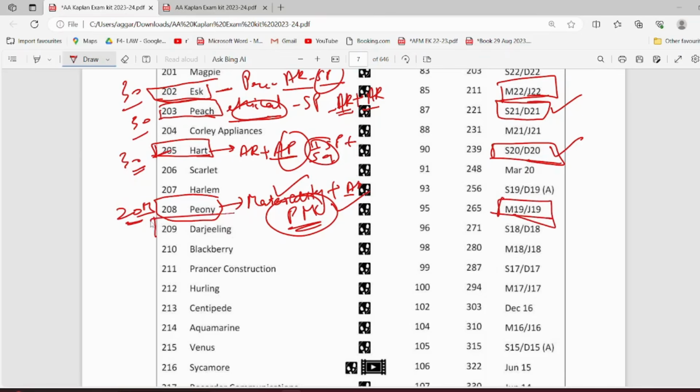Then next again is your Darjeeling question, 209. Again a 30 marker question, and it contains your ratios. Although all of these questions contain different aspects of your syllabus, so that you cover each and every aspect of your syllabus. Obviously some of the concepts like substantive procedures or audit risk will get repeated, but I have not included any repeated topics majorly, so that you cover each and every topic of your syllabus. So ratios majorly I wanted you to cover in this, and also substantive procedures in relation to your inventory and revenue are there in this.